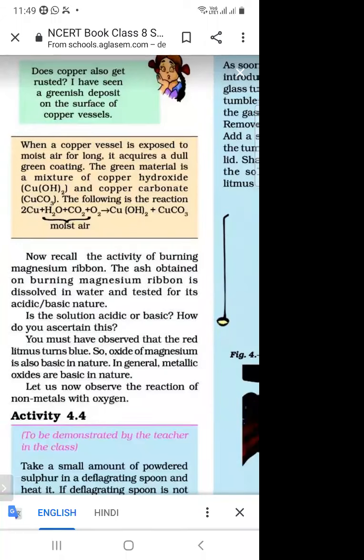जितने भी हमारी metals होती हैं, जब वो react करती हैं oxygen से, तो oxides बनते हैं. और oxide का जो nature है हमारा वो basic होता है, means it changes red litmus paper into blue.